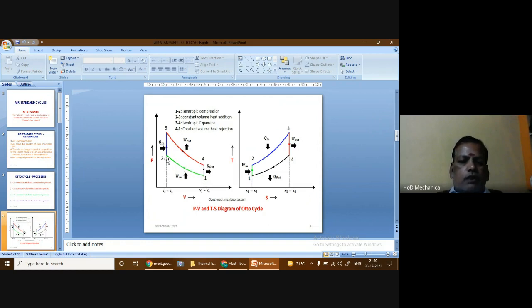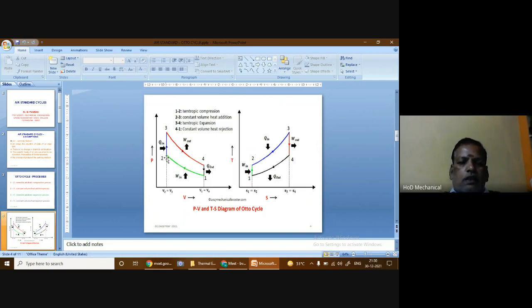Position 2 represents the end of the compression process, and it also represents the piston position at the top dead center in the case of a vertical engine, or the inner dead center in the case of a horizontal engine.